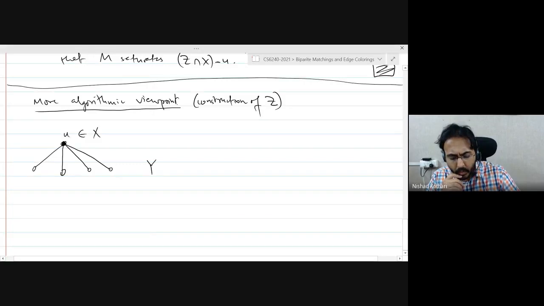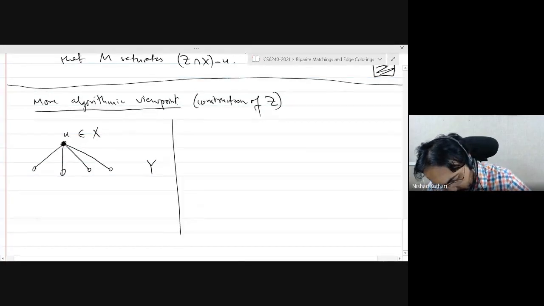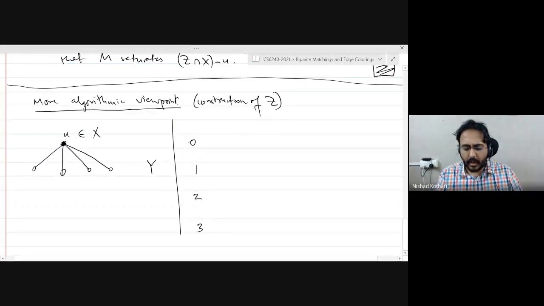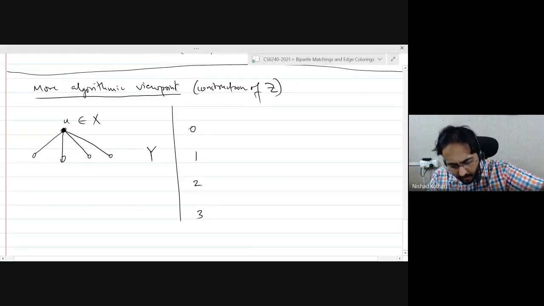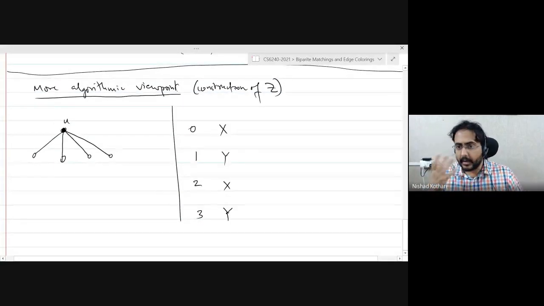Now, when you get to this level, so let's call these levels. This is level 0. So we're going to construct a rooted tree. This is level 1, level 2, level 3, and so on. So 0 belongs to X, 1 belongs to Y. So these will alternate, right? Because it's a bipartite graph. We are constructing a tree.